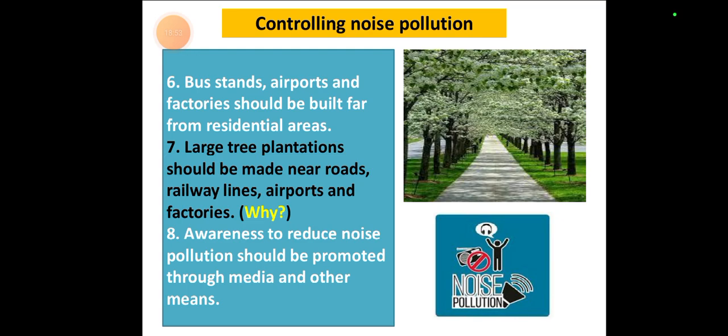Large tree plantations should be made near roads, railway lines, airports, and factories. Why do you think this is? Why should we have a large number of trees near roads, railway lines, airports, and factories? Basically, they will absorb the sound. Second, they will reduce the sound, so the sound will not be able to pass from one place to another. That is also a way.